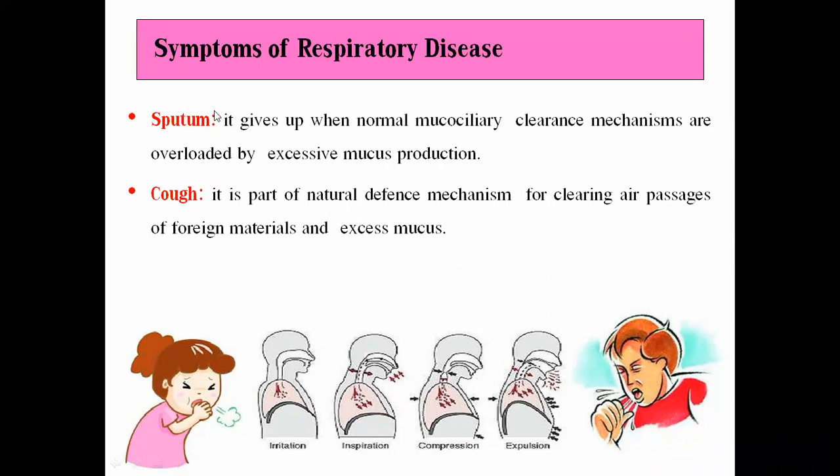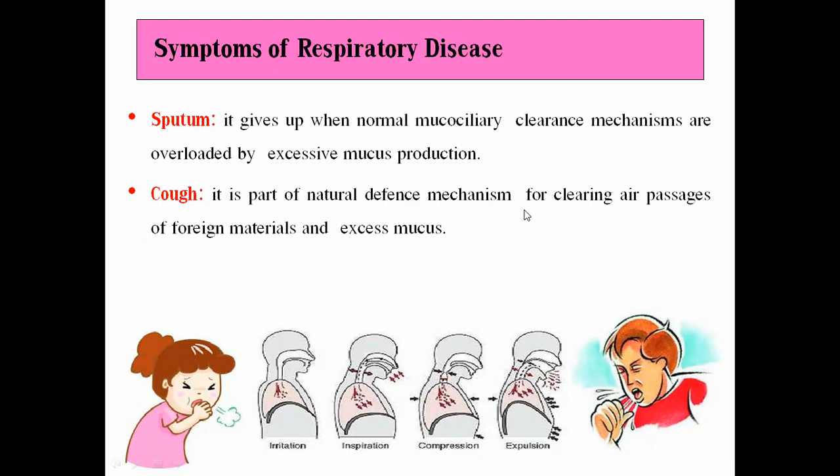Now, to remove the sputum and mucus from the respiratory tract, there is a mechanism, that is cough. What is cough? It is a part of the natural defense mechanism for clearing the air passage of foreign particles and excess mucus. Whenever we inhale excess dust or foreign particles, to remove them our respiratory system will synthesize mucus. This excessive mucus along with the dust particles is cleared out of our body through the mechanism of cough.